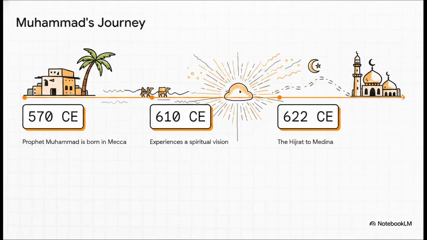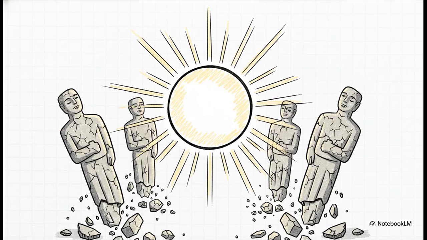Picture the Arabian Peninsula, specifically the bustling trading town of Mecca. This is where our timeline kicks off, with Prophet Muhammad's birth in 570 CE. For a good chunk of his early life, he actually worked as a prosperous trader. But the major turning point hits right here, in 610 CE. At age 40, he experiences this profound spiritual vision, and that event ultimately sets the stage for a massive migration in 622 CE.